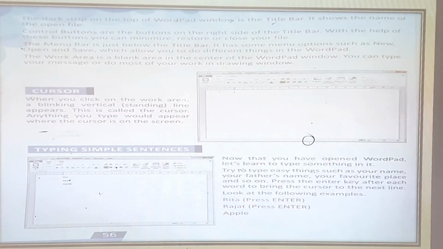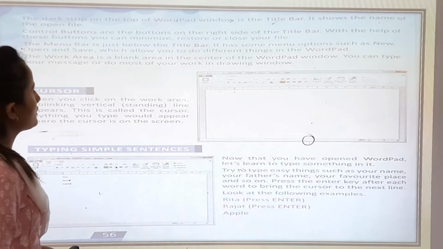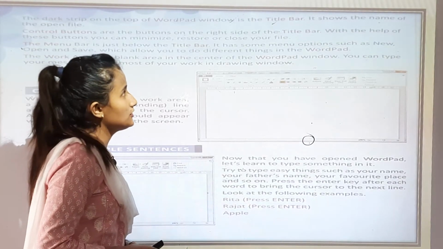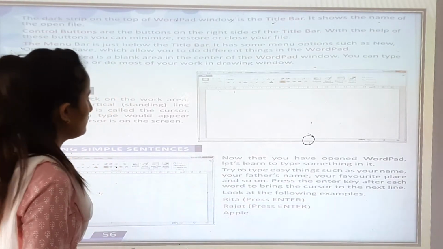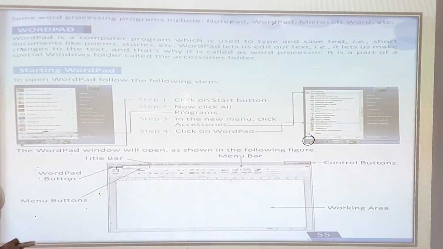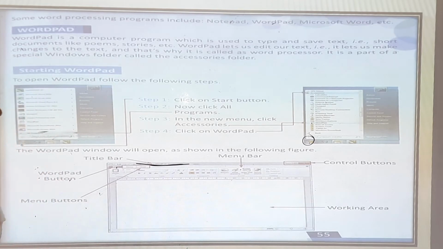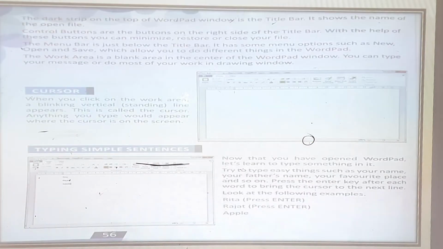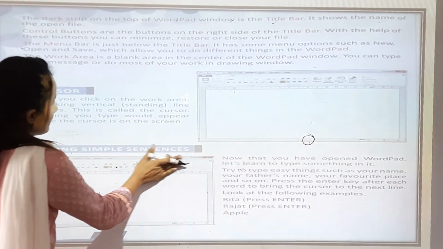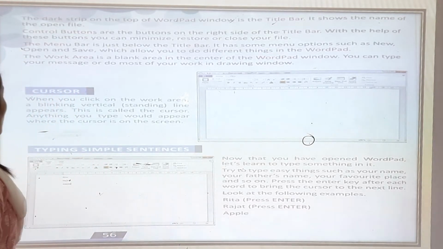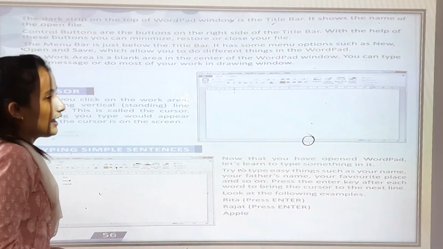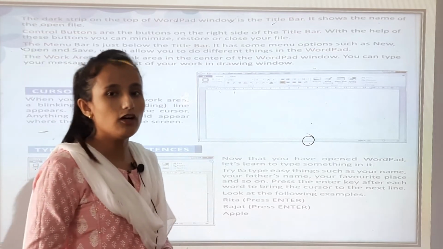Now on the next page, the dark strip on the top of the Wordpad window is the title bar. The dark strip is called the title bar, you can see it in your windows. It shows the name of the open file.